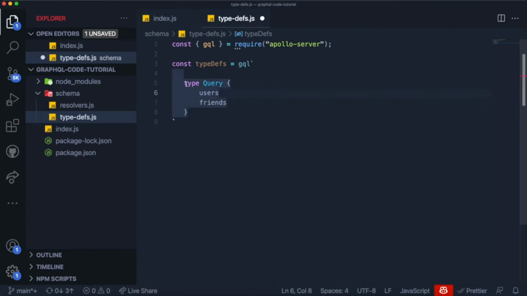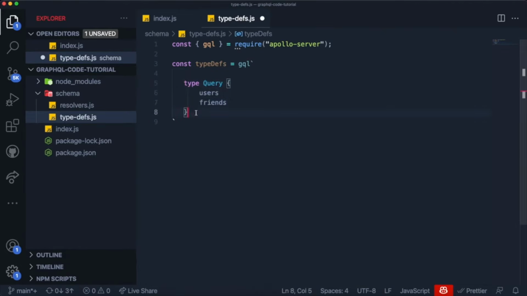So keep in mind that the Query type is the first level of our graph. Now I don't want to get too deep into the graph aspect of GraphQL, which is kind of dumb because GraphQL is made out of graphs, but I'm going to talk about that later on in the series. You've got to think about the whole API as a graph, and the first level is the Query type.